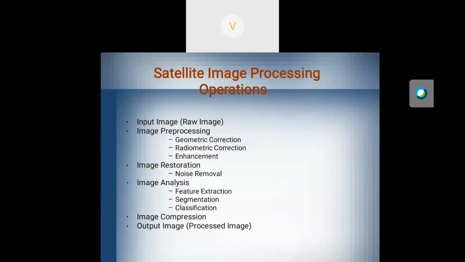First is the input image. This is a raw image. The raw image is pre-processed by geometric correction and radiometric correction; these two are essential. Then image enhancement, image restoration. Then in image analysis, based on your requirement, you have to apply feature extraction, segmentation, classification, and before sending the output, you have to compress the image. Then you have to process the output image.